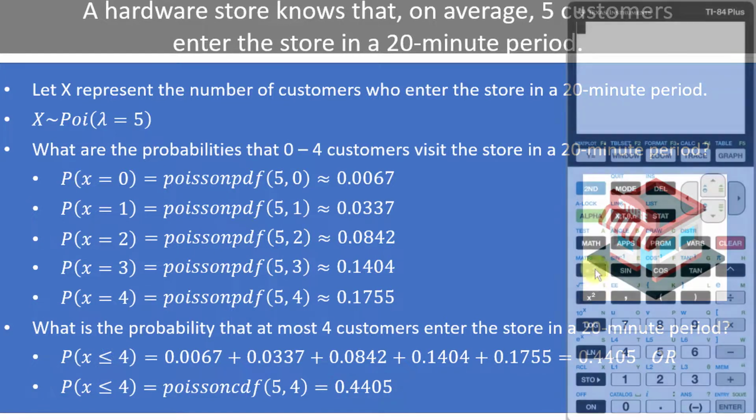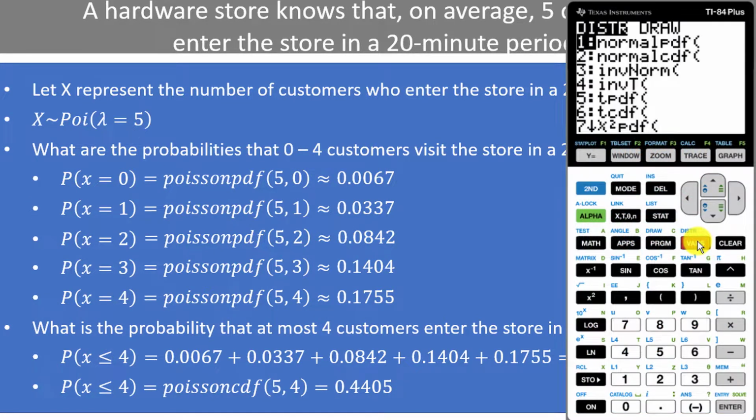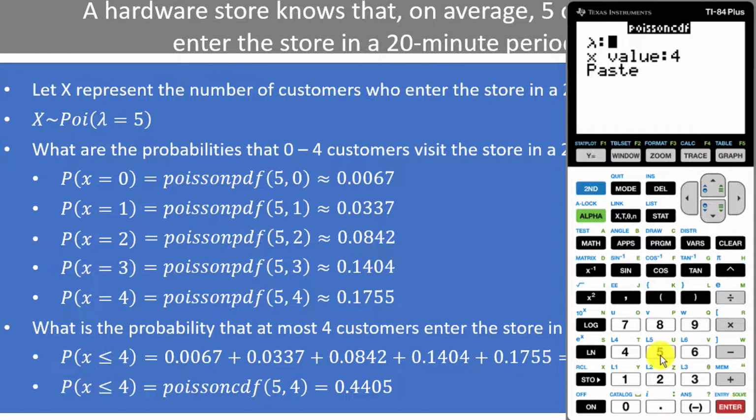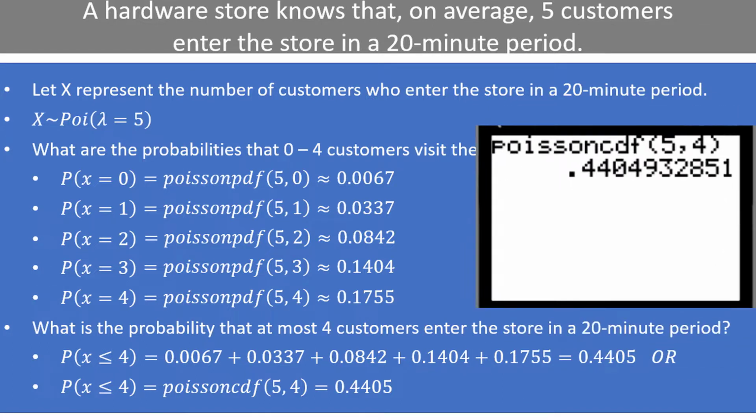In the calculator, press second, vars, to get to the distribution menu. Scroll up and select Poisson CDF. Enter 5 for lambda and 4 for x. We get 0.4405 rounded to 4 decimal places, the same number we got when we added the probabilities up individually. There is about a 44.05% chance that between 0 and 4 customers enter the store in a 20-minute period.